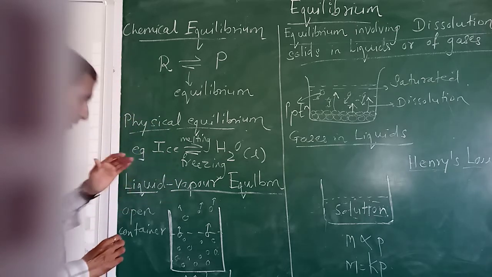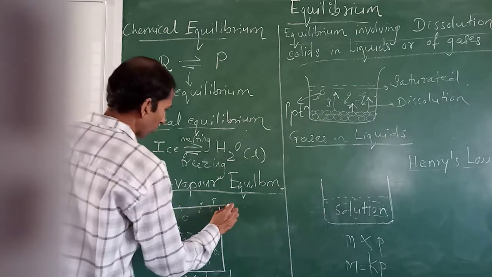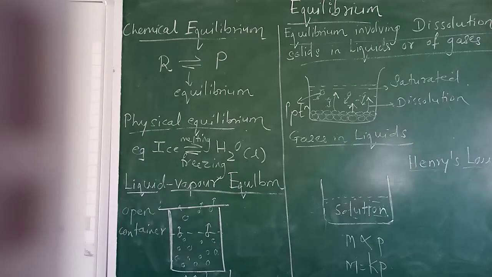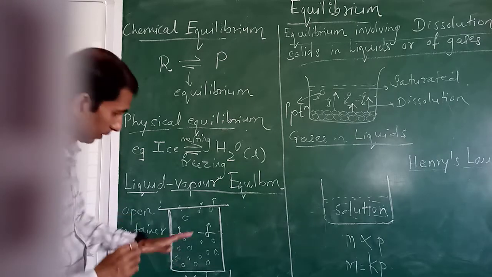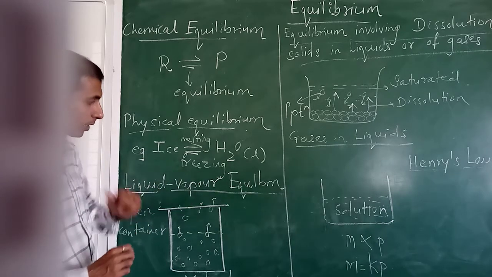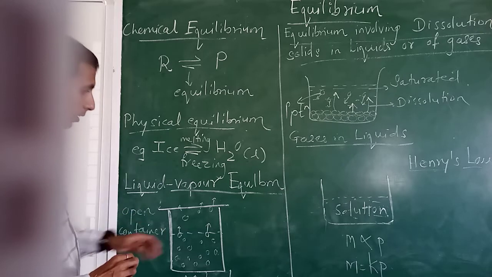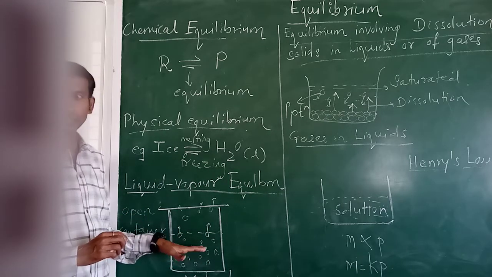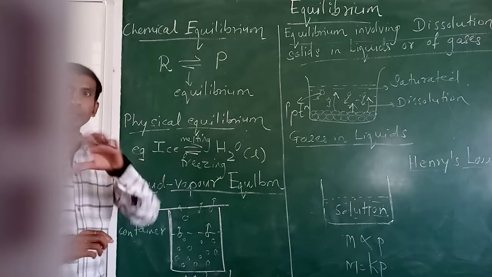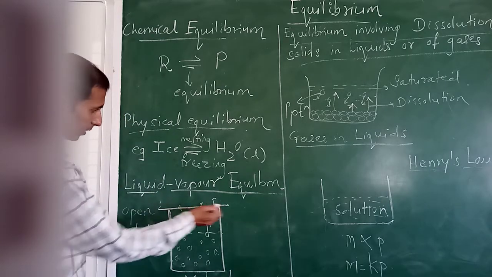Okay, but in the same process, if we have a closed container here, then what will happen? You take liquid water in a beaker and then we close the beaker with a lid and you start heating. Of course, after some time the liquid water will get converted to vapors, but vapors are unable to escape into the atmosphere in this case because the container is closed.